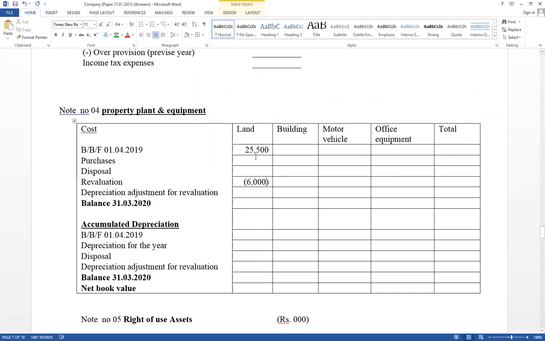Right, total loss equal 6,000. If it has been correctly recorded, closing balance will be equal to revaluation amounts based on relevancy qualitative characteristics. And land is a non-depreciable asset. Reason: lifetime unlimited. Therefore, accumulated depreciation, opening and closing, both values 0. Net book value also should be equal to revaluation amounts. This is the way you have to record the PPE schedule.